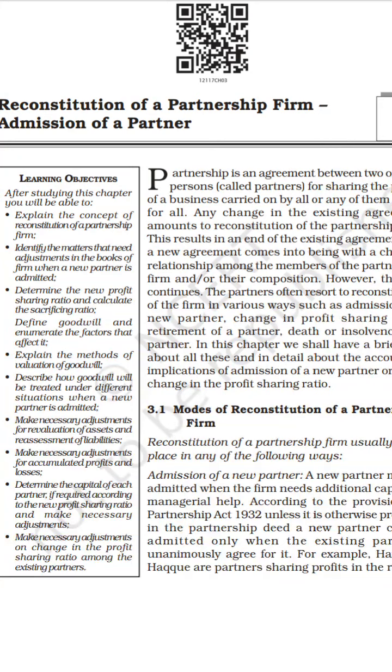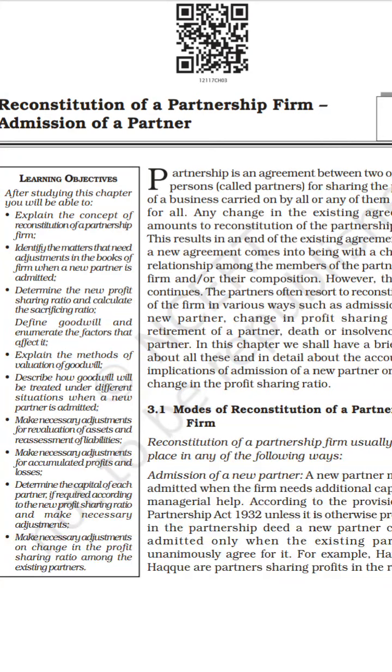The first one is the admission of a new partner. If there are already two or three partners and a new partner is admitted into the partnership firm, there will be some changes in the rules and regulations and the sharing of profit and losses, and if there is goodwill, there are some calculations we are going to study in the admission of a partner.